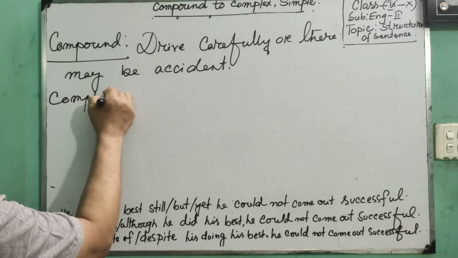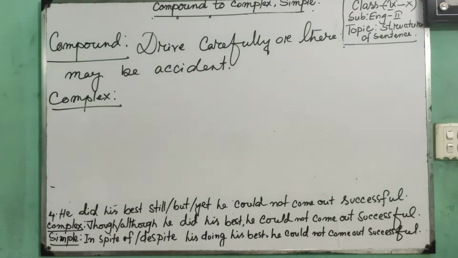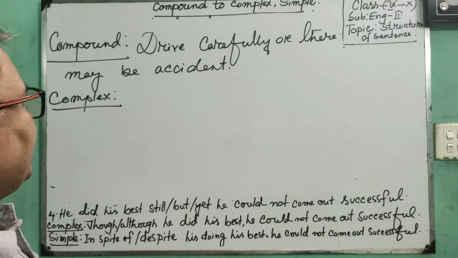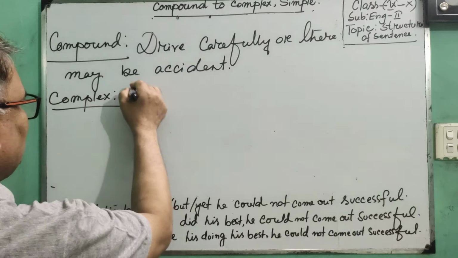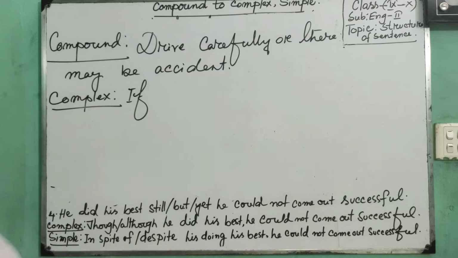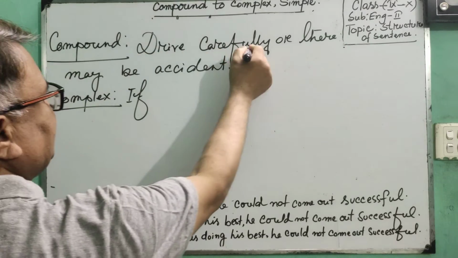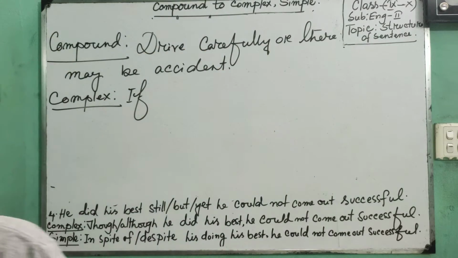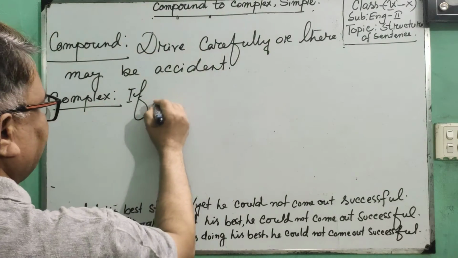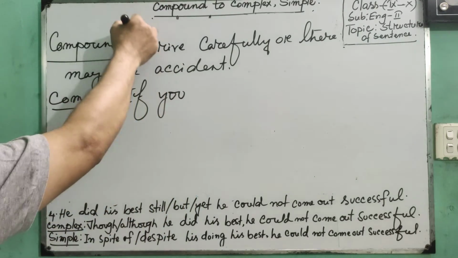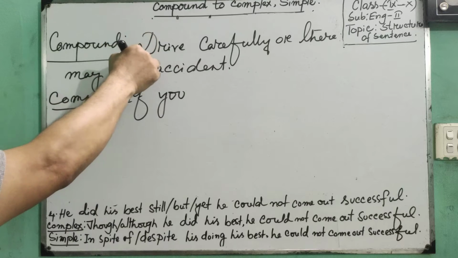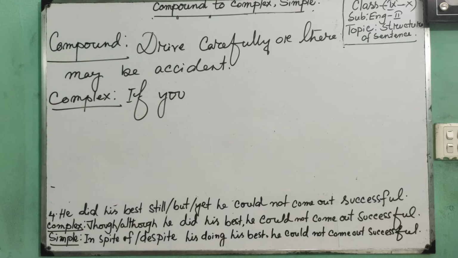Make it complex. In the exam, if you are directed to make it complex, in which case, first of all, you have to place if. As the principal clause is an imperative sentence, you have to place the subject you, because in an imperative sentence the subject is omitted here.